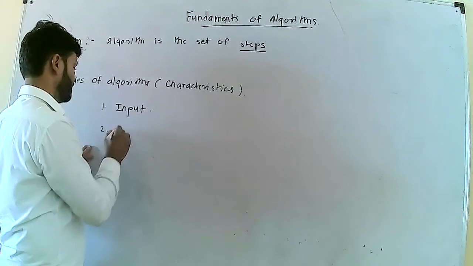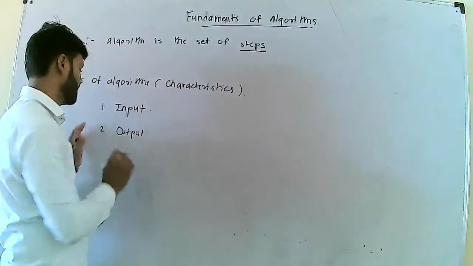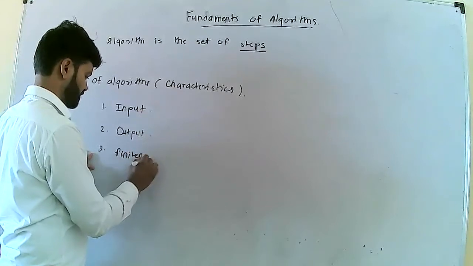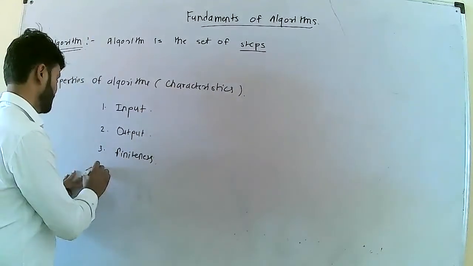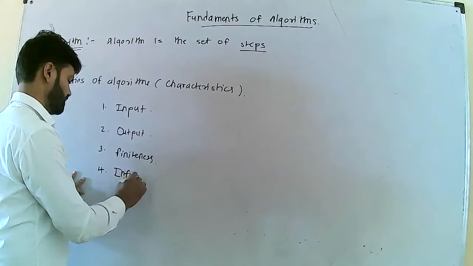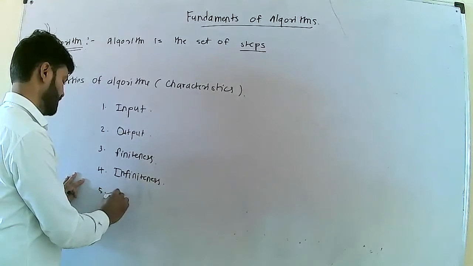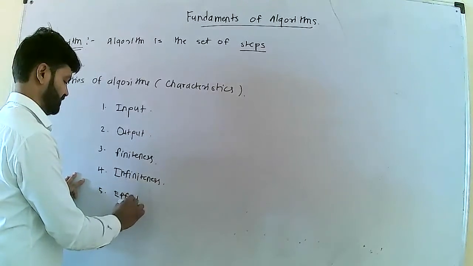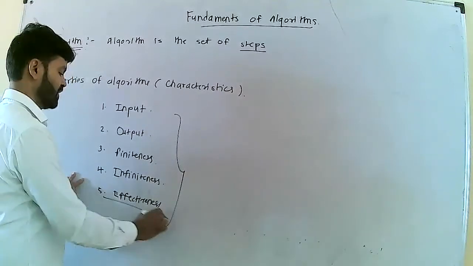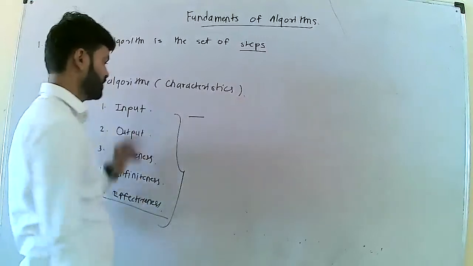Then the second one is output. Then finiteness. Then the fourth one is infiniteness. Then the last one is effectiveness. These are the five characteristics of your algorithm.